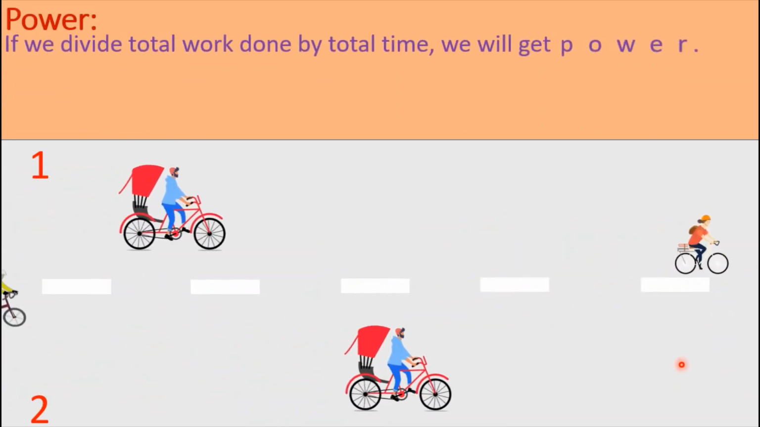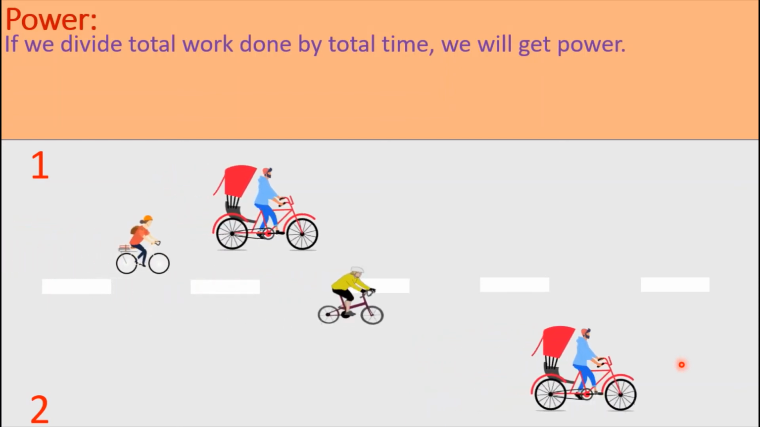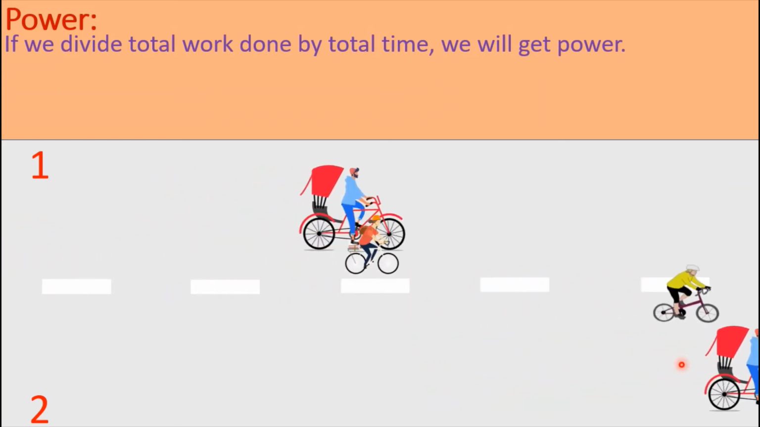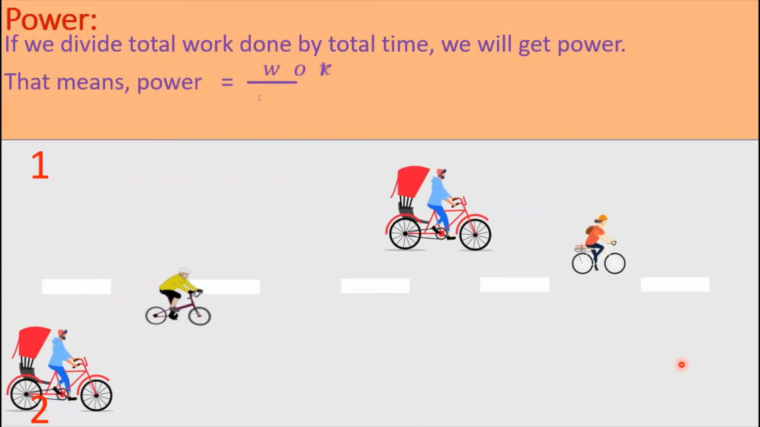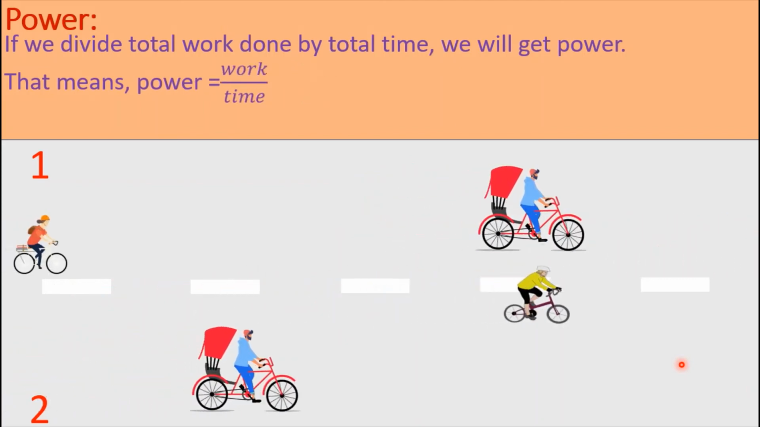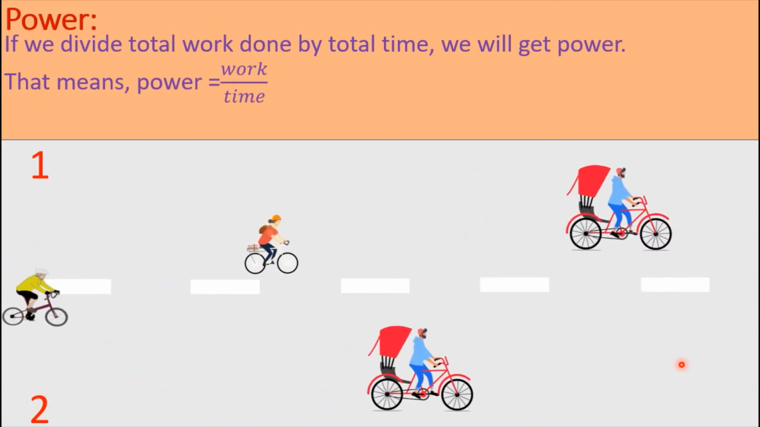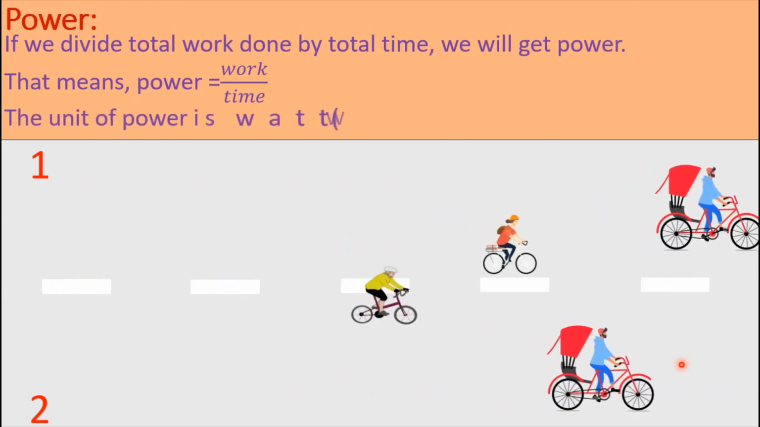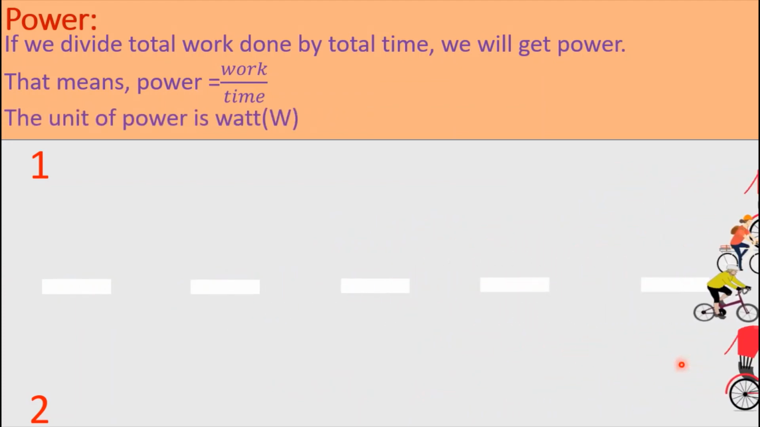If we divide total work done by total time, we will get power. That means power is equal to work divided by time. The unit of power is watt.